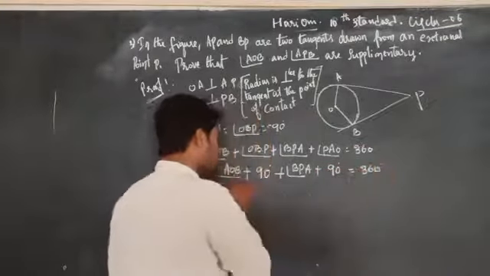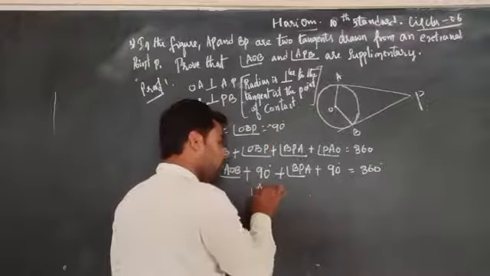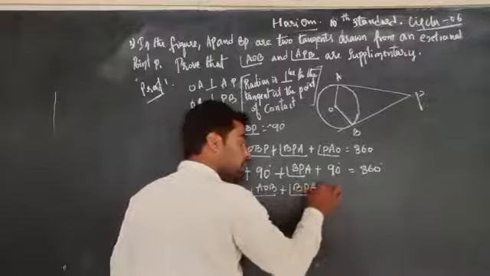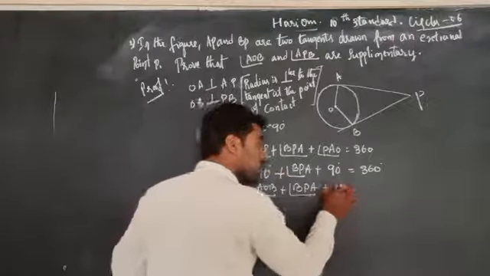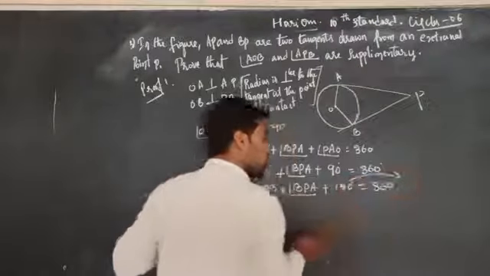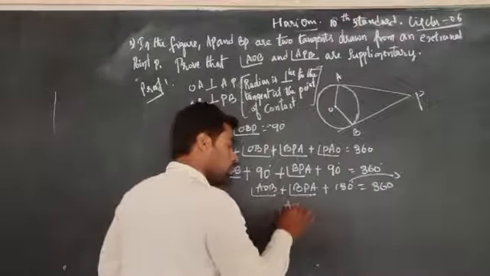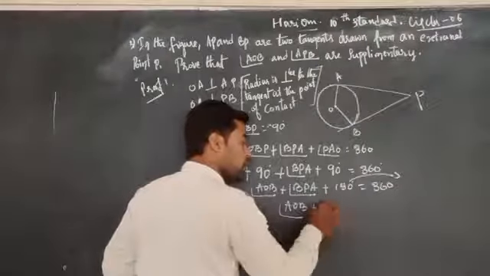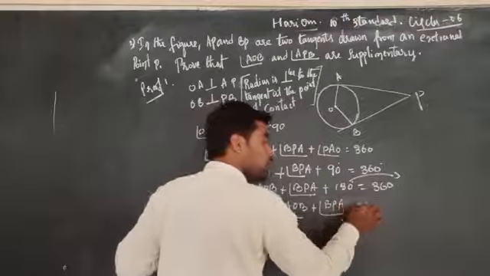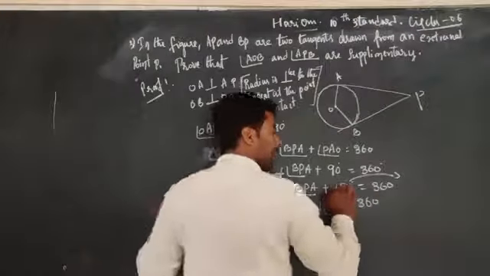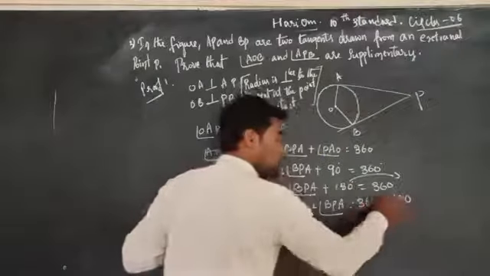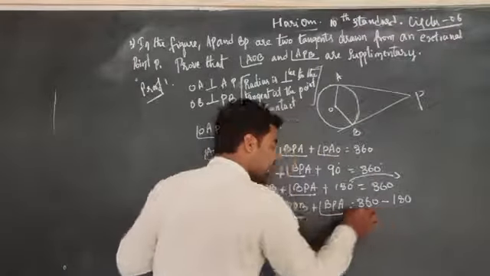Which is equal to 360 degrees. Now angle AOB plus angle BPA plus 90 plus 90, which is 180, is equal to 360. That will transfer to the RHS. Angle AOB plus angle BPA is equal to 360 degrees, now we transfer to the RHS, it will become minus 180. Or 360 minus 180 is equal to 180.